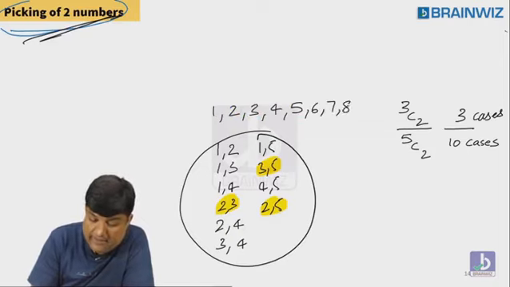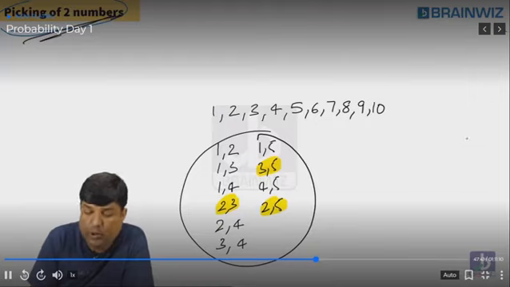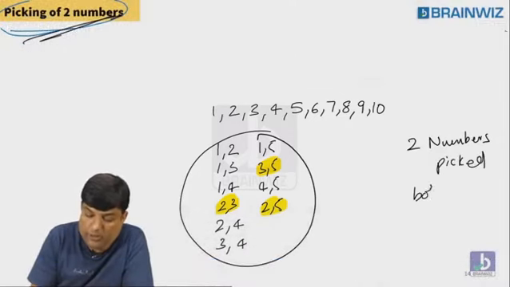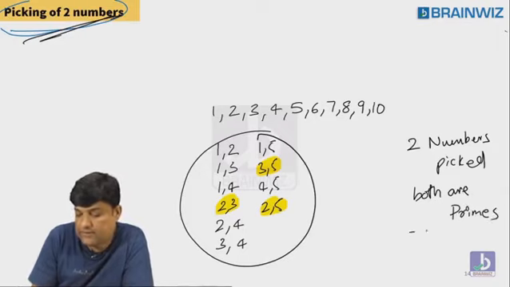6, 7, 8, 9, 10. Out of 10 numbers, 2 numbers are picked at random. What's the probability that both are prime? Come on, guys. What's the probability? Both are primes. Come on.